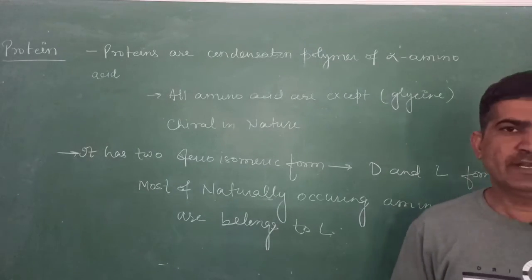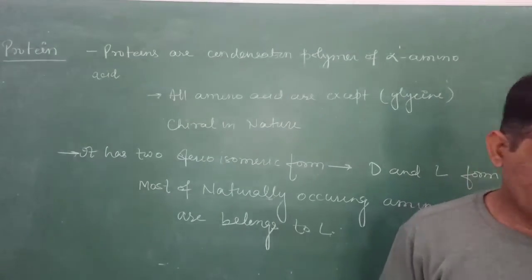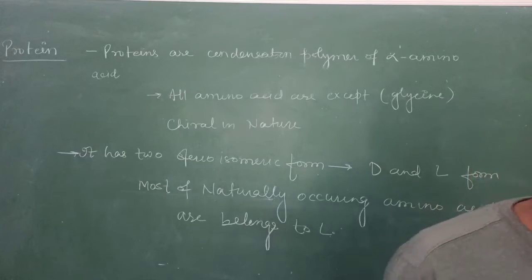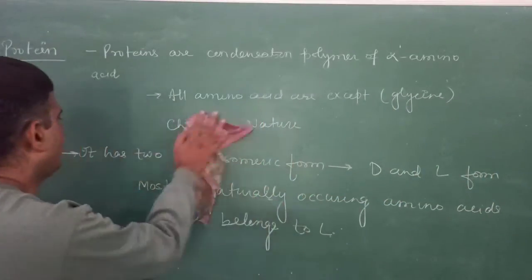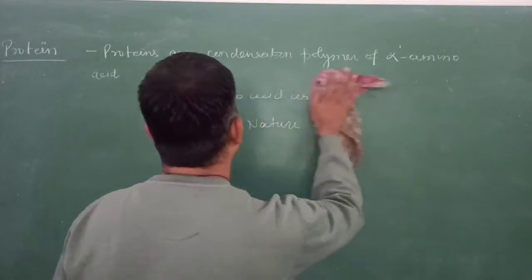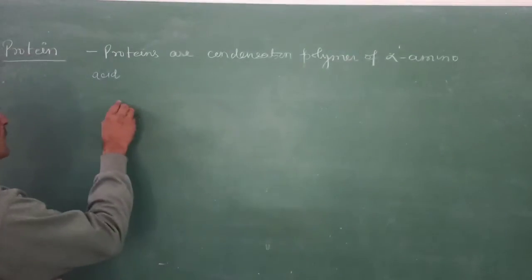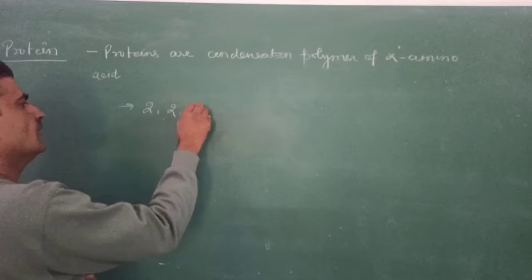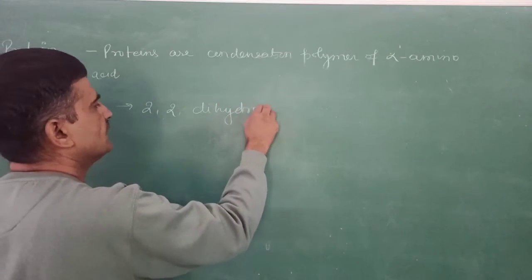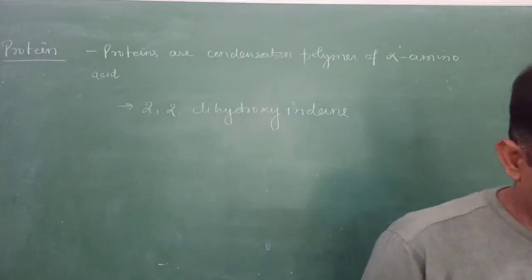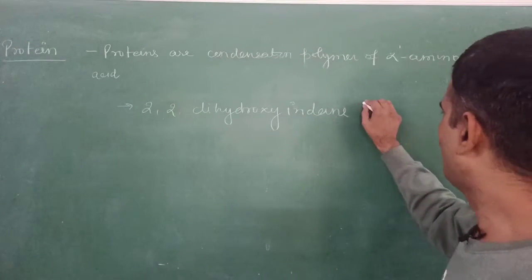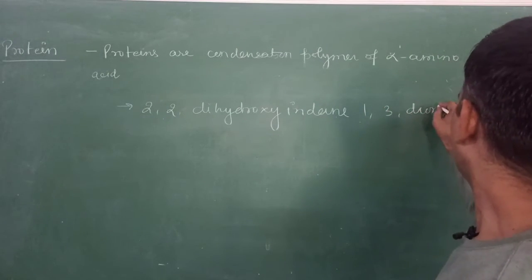And how will you carry out a protein test? A protein test is carried out by a chemical substance known as 2,2-dihydroxyindane-1,3-dione.